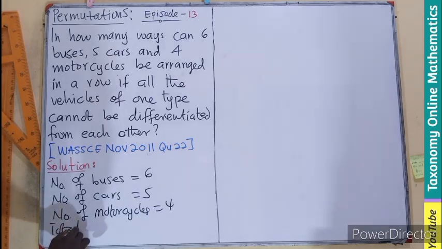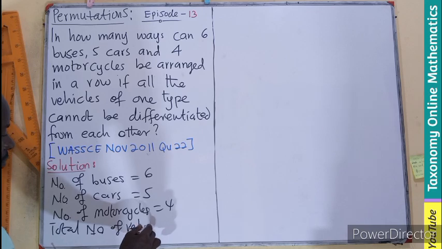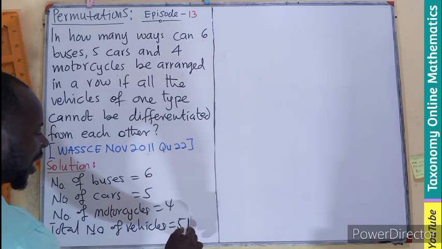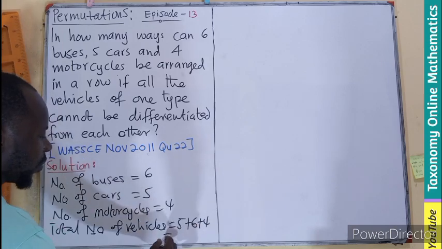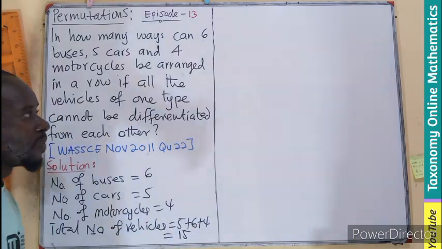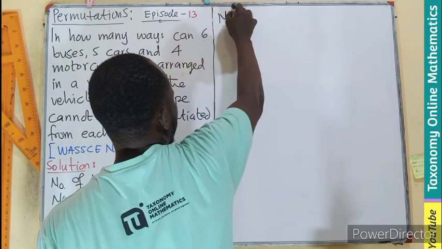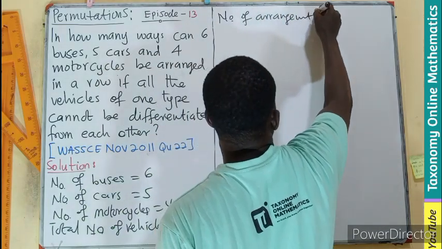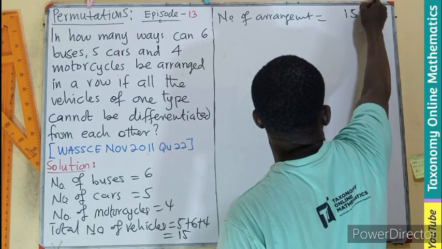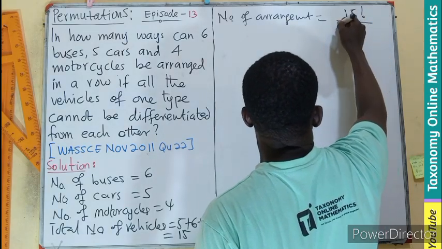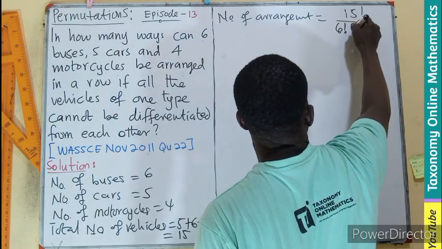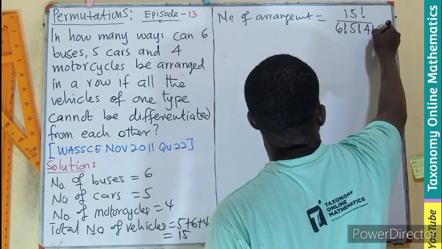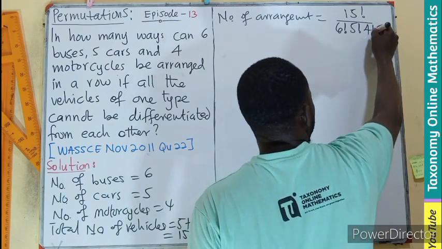So the total number of vehicles becomes 5 plus 6 plus 4, which gives us what? 15. So fast forward, the number of arrangements becomes 15 factorial divided by 6 factorial, 5 factorial, 4 factorial.